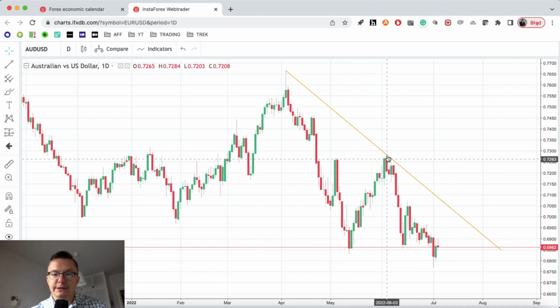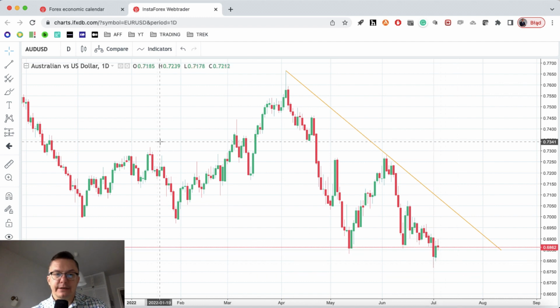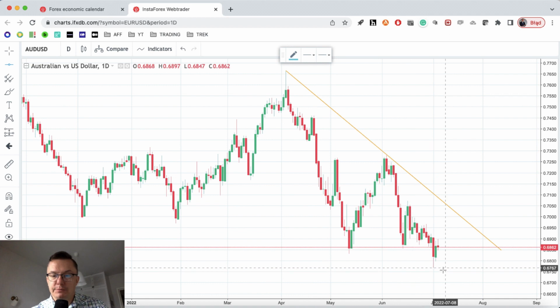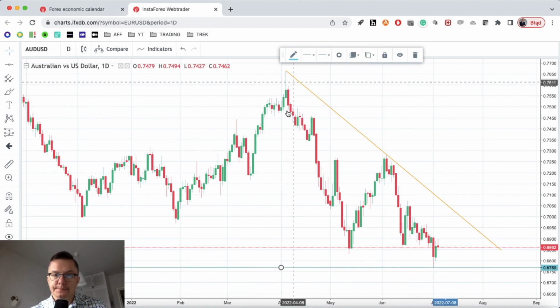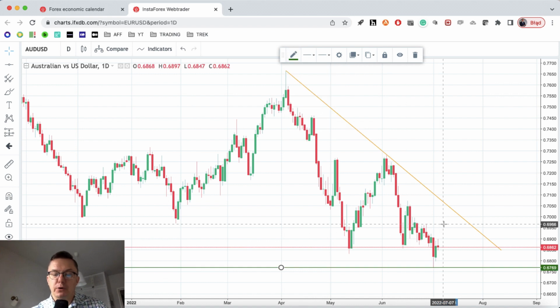Then we got the bounce around 50% with a high at 7,294, and then of course we got a new swing low at the level of 6,767. So this will be our short-term support, because the swing low will act as a support.